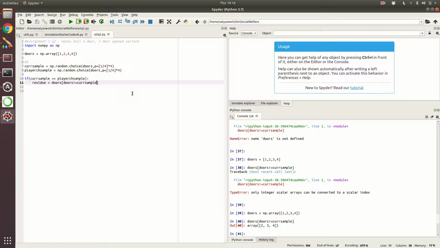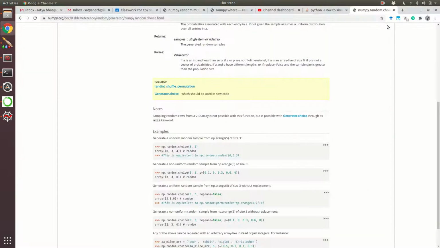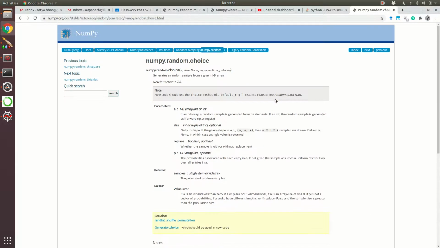Okay, now this is it. Next, out of these remaining 3 samples, I have to choose 2. Okay, so let's do that. Let me again go to the internet and search how to do that. Again, out of the 3 doors we have to choose 2. So that's why I searched the internet for how to do that.